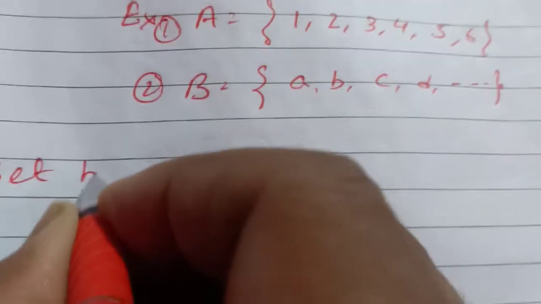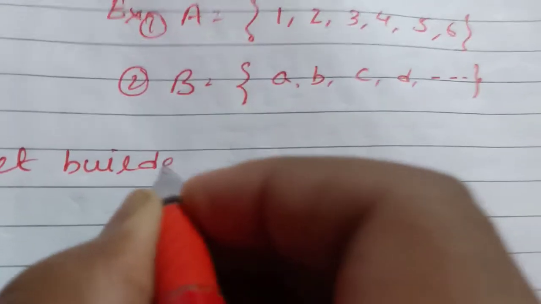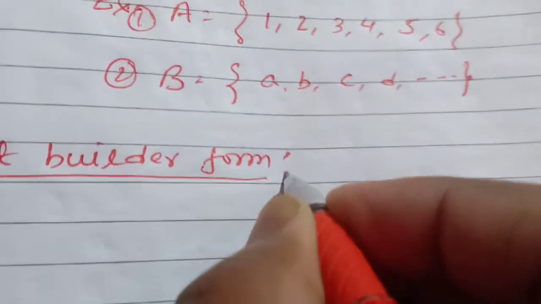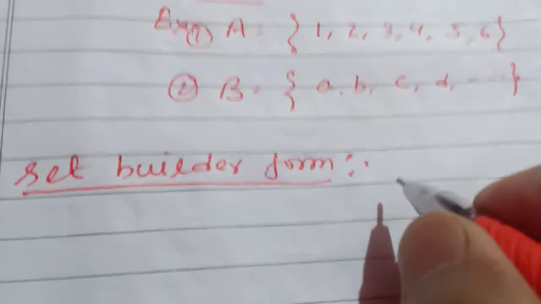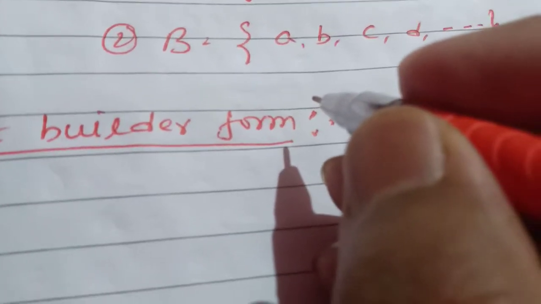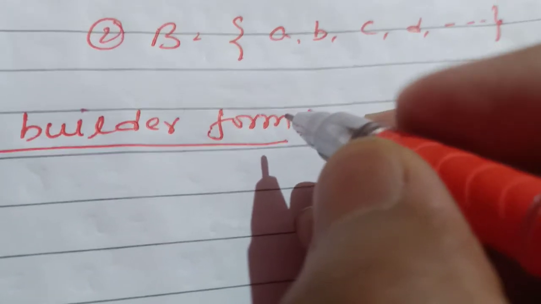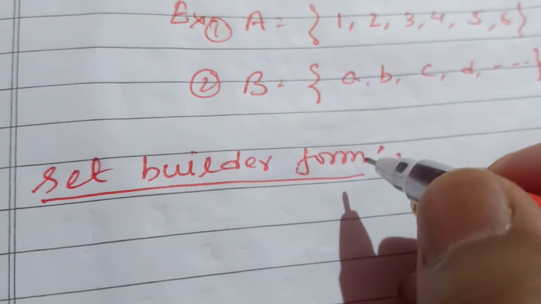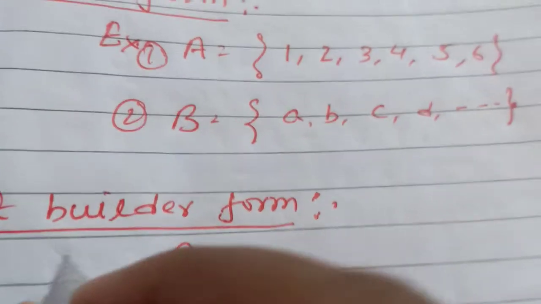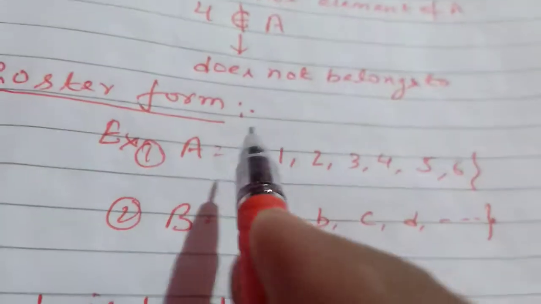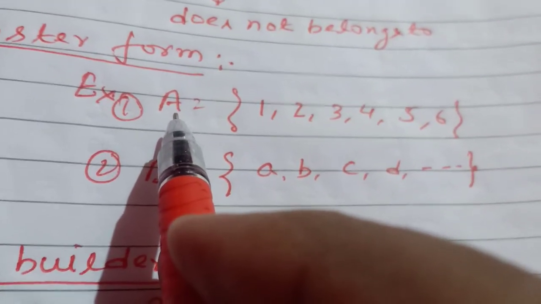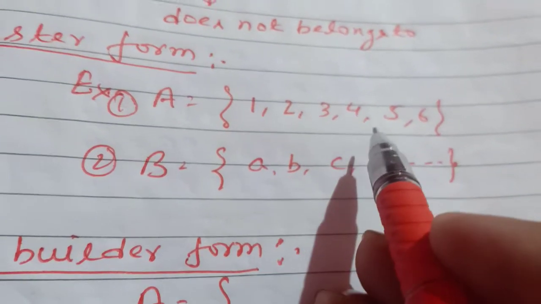set builder form. Set builder form is the form in which the set is represented by its special property. For example, A. In the above form we wrote the set A = {1, 2, 3, 4, 5, 6}.